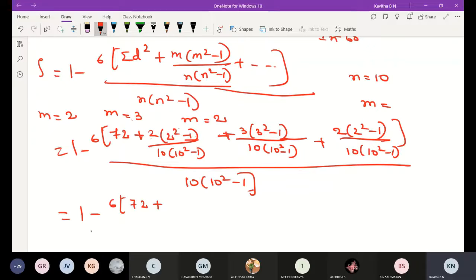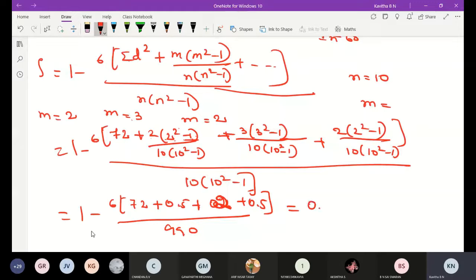2 square minus 1 is 3. 3 into 2 is 6 divided by 12. Okay, here we are getting 0.5. Use the calculator, simplify. Next is again 2, then plus 0.5. Okay, whole divided by 990. Then simplify, you get 0.545. This is the required solution.